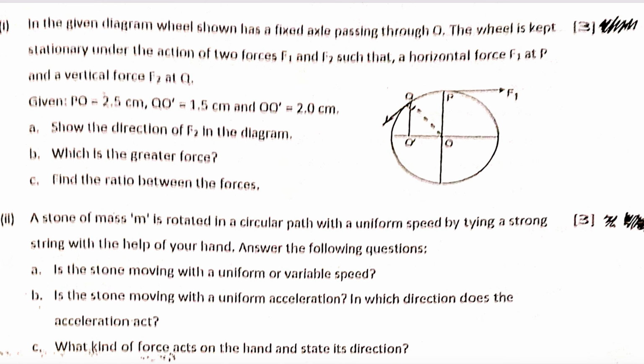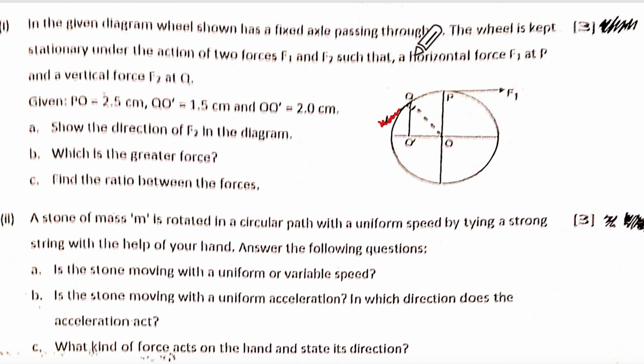It is stationary, means what? Clockwise, anti-clockwise are equal, correct? How many forces do you see over here? F1 and F2, such that horizontal force F1 at P and vertical force F2 at Q. Vertical force is at Q. Can you see what that person has drawn? This is rubbish that person has done.